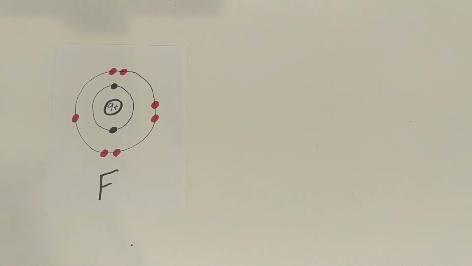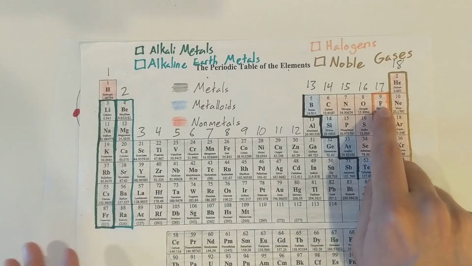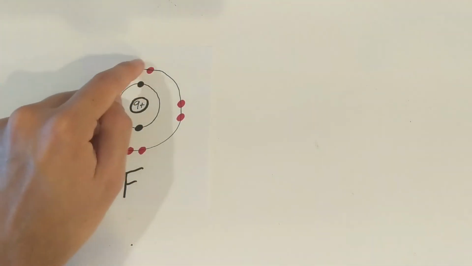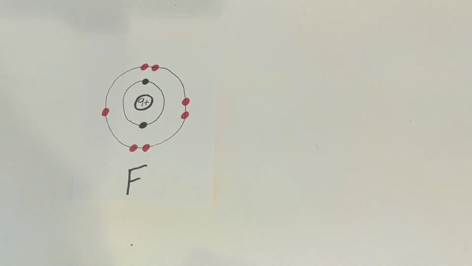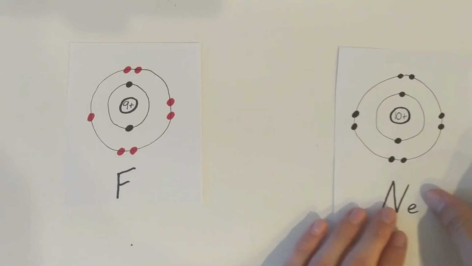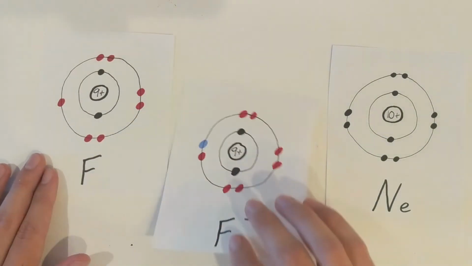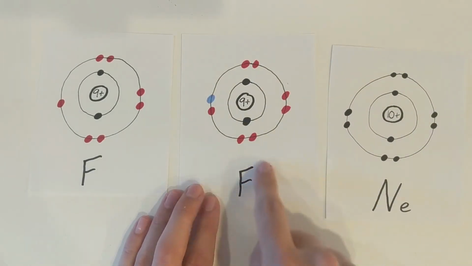And we'll go to the one right next to it, fluorine. And if you can see where we are on the periodic table, we just went from nitrogen to oxygen to fluorine. Atomic number 9, meaning it has 9 protons in its nucleus and 9 total electrons. 7 of them are valence, 4, 5, 6, 7. Following the octet rule, it wants to have 8 valence electrons. So you can imagine what it does. It gains 1 more electron and gets a negative charge.